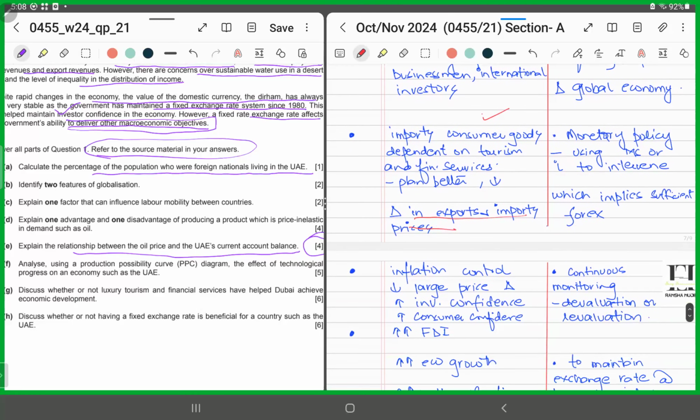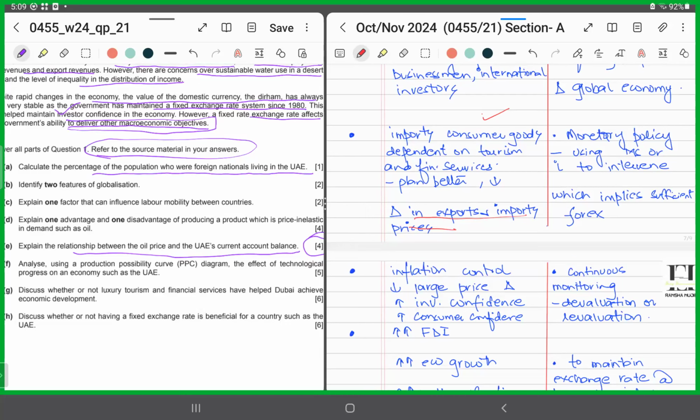Further, a stable exchange rate, since it's reducing currency fluctuations and making it easier for businesses to plan, is also helping control imported inflation, right? Because there would be a fall in large price changes, thereby boosting investor confidence and increasing consumer confidence, right?